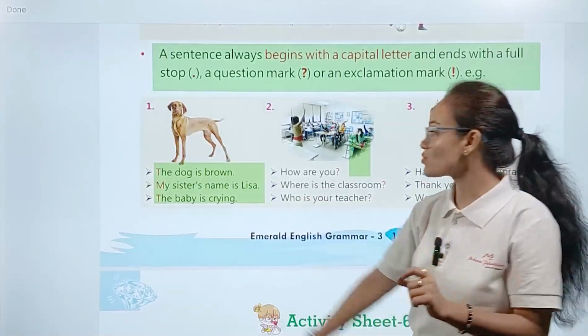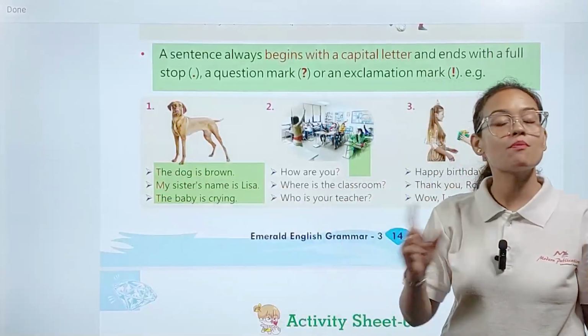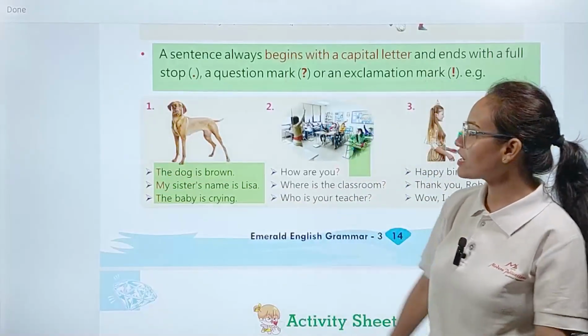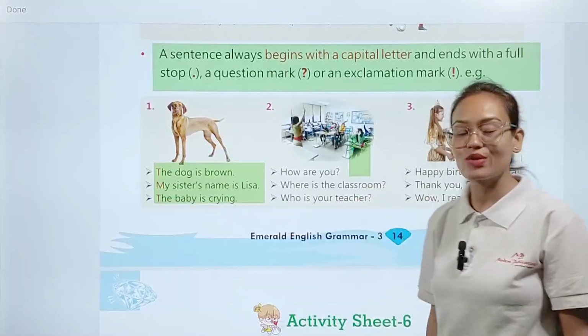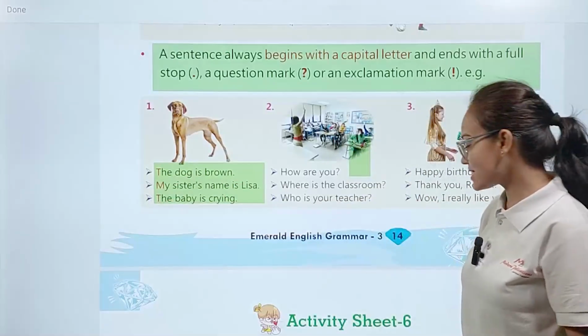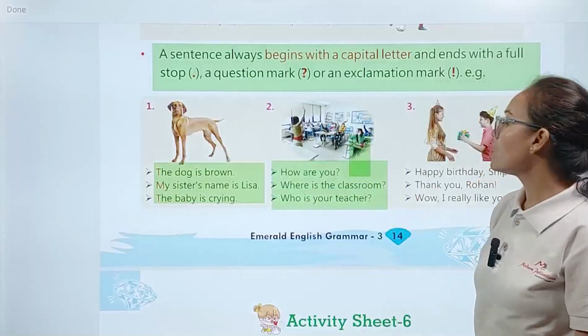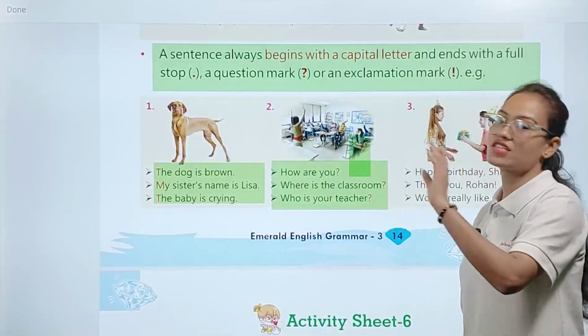This sentence starts with a capital letter and ends with proper punctuation, a full stop mark. This similarly goes with the second sentence and the third sentence. Okay. Now the second example. How are you? Where is the classroom? Who is your teacher? Okay.